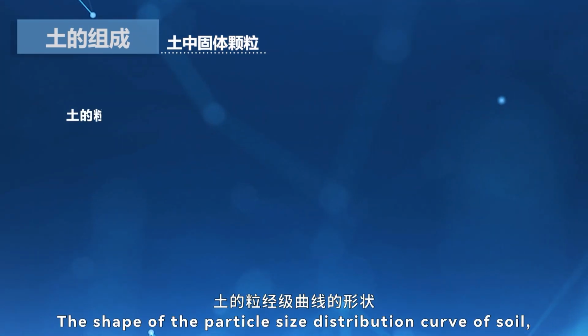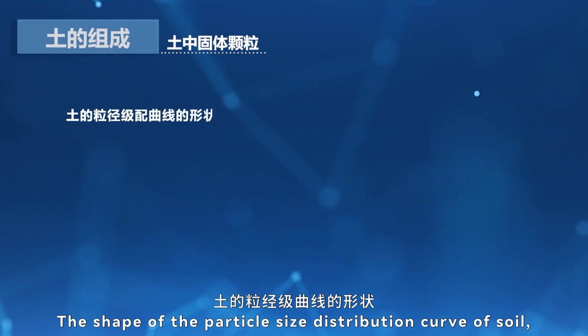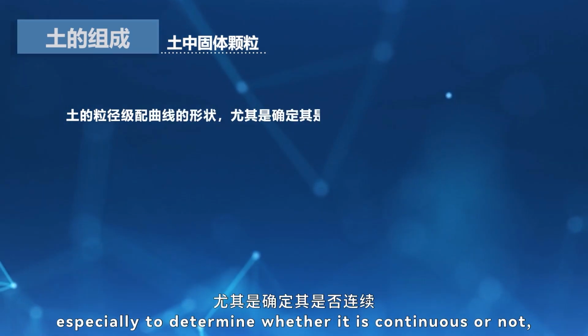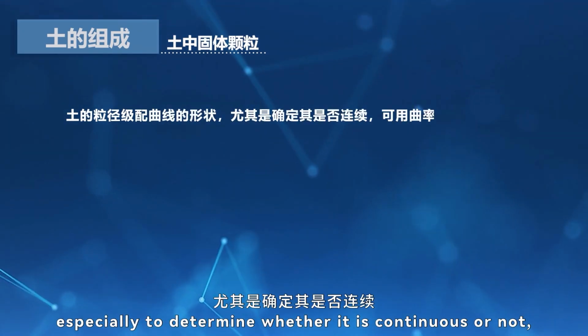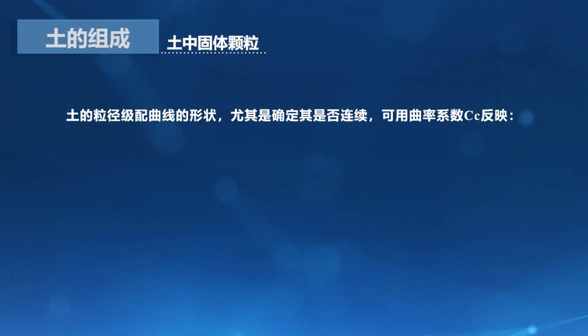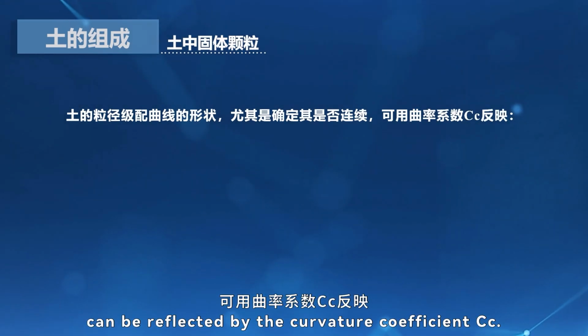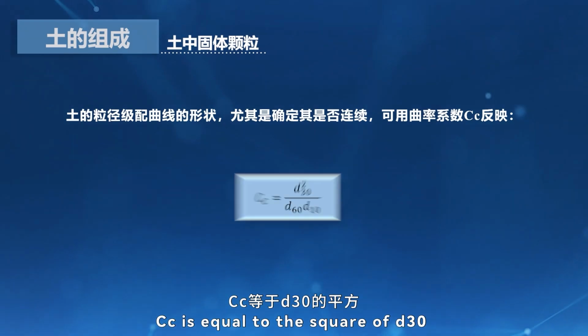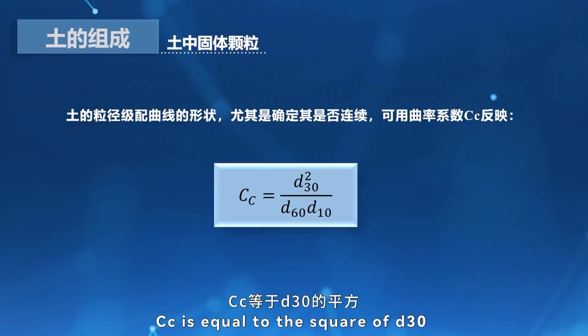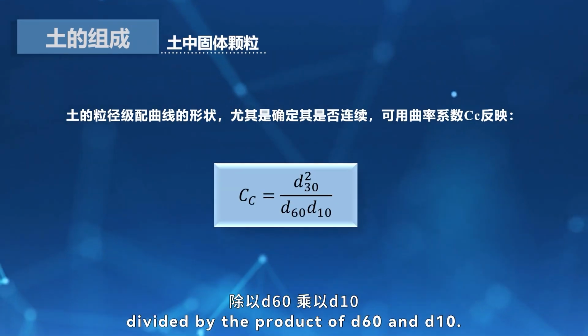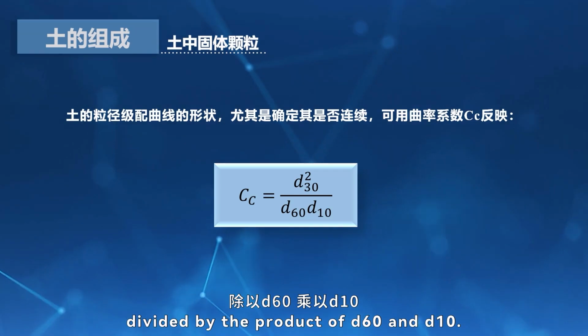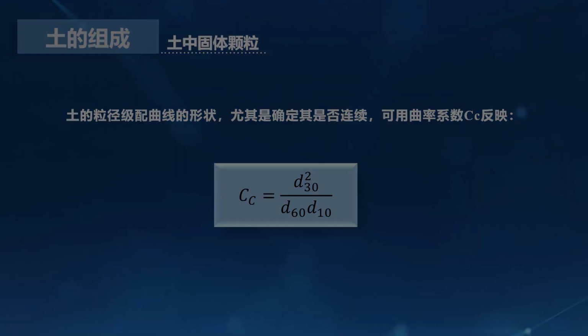The shape of the particle size distribution curve of soil, especially whether it is continuous or not, can be reflected by the curvature coefficient Cc. Cc is equal to the square of d30 divided by the product of d60 and d10.